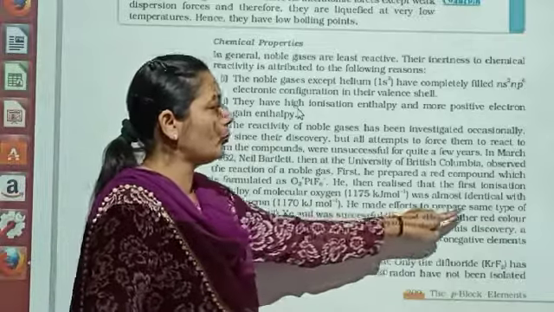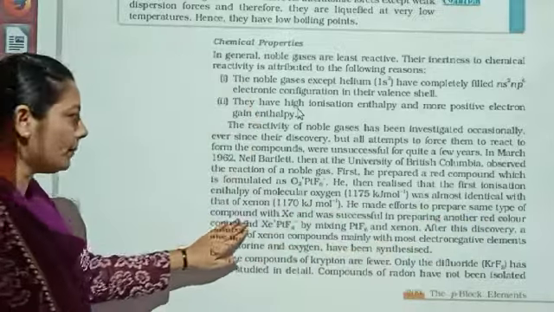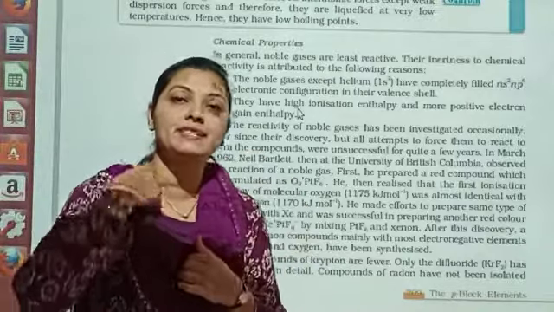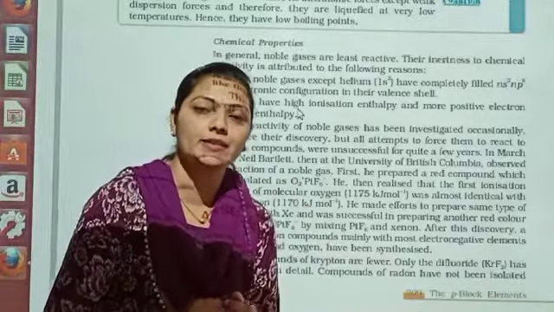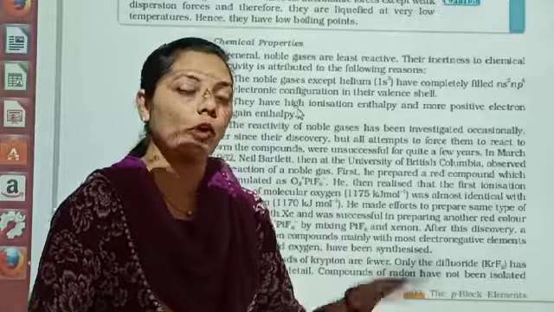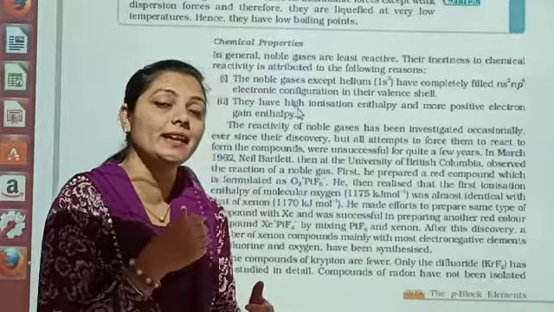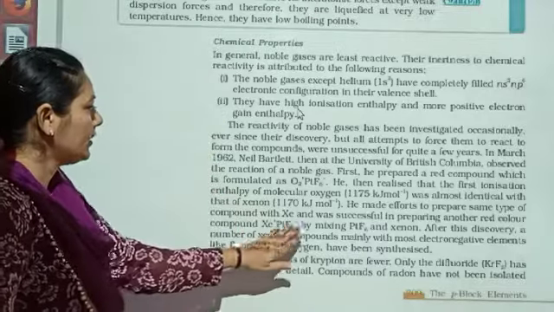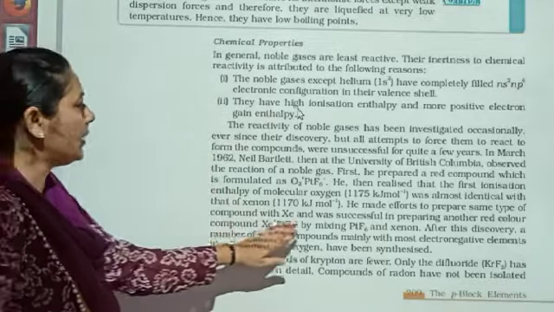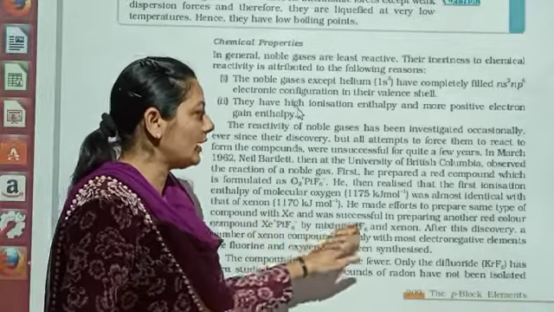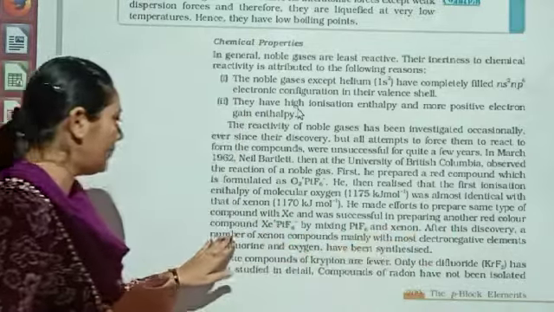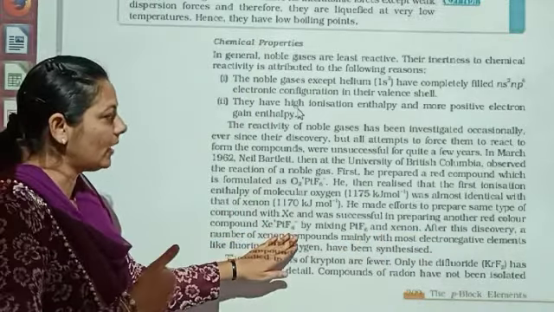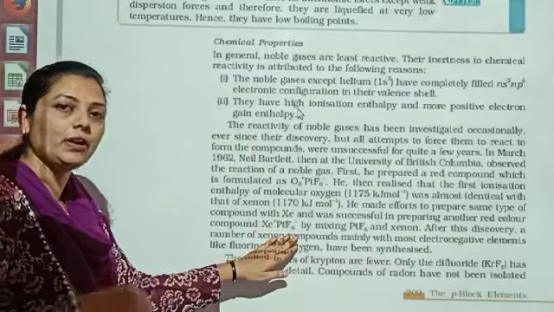He made effort to prepare same type of the compound with the xenon. मतलब जब उनकी आयोनाइजेशन एंथैल्पी सेम आ रही है ऑक्सीजन की xenon से, so what he tried, at the place of oxygen, he was trying to insert the xenon because वहाँ पे आयोनाइजेशन एंथैल्पी सेम आ रही है. Okay, so what is happening over there with the compound xenon, and was successful in preparing another red compound, that is xenon PtF6. मतलब आपका जो पहला कंपाउंड था सेम ऐसा उन्होंने बनाया,